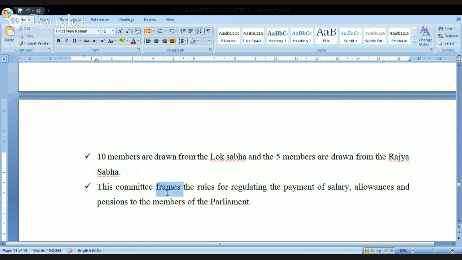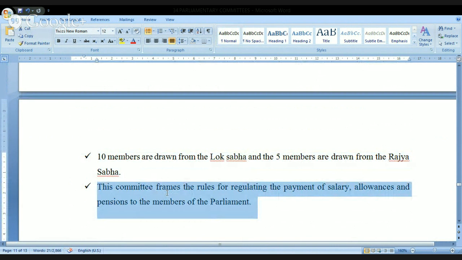Look at this. This committee frames the rules for regulating the payment of the salary, allowances and pensions to the members of the parliament. So what do you mean by this here? The members of the parliament will also get the salary and other benefits. Initially, this is discussed in this particular committee. Accordingly, in the parliament, you introduce a bill and you pass a bill. All right.